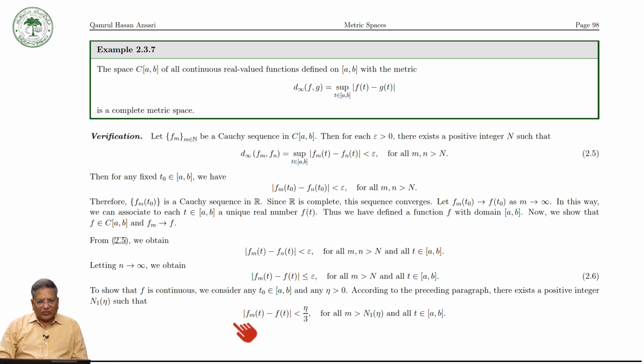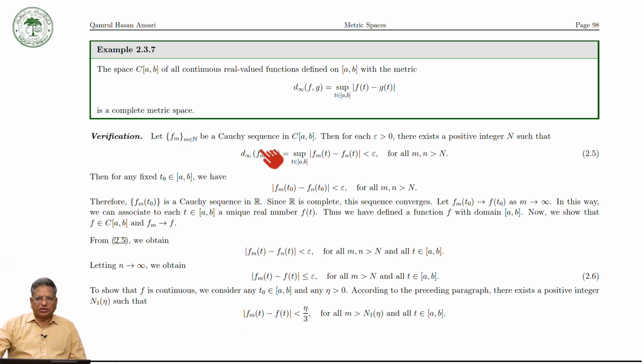Now let us take another example. We take the space of all continuous real valued functions defined on the closed interval [a,b], that is C[a,b], with the sup norm.